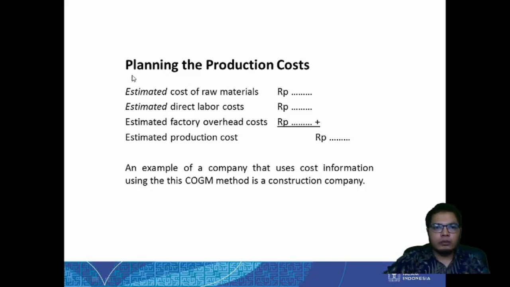To plan the product, when we plan the production cost, remember, although we can use the actual cost later on, for the planning part we use the estimated one. So we estimate the cost of raw material, the direct labor cost, and the estimated factory overhead cost, and then we can know the estimated production cost. An example of a company that uses this is a construction company. Yes, because in a construction company we build a building and we finish it, and then we don't want any leftover. Okay, this is the planned one.